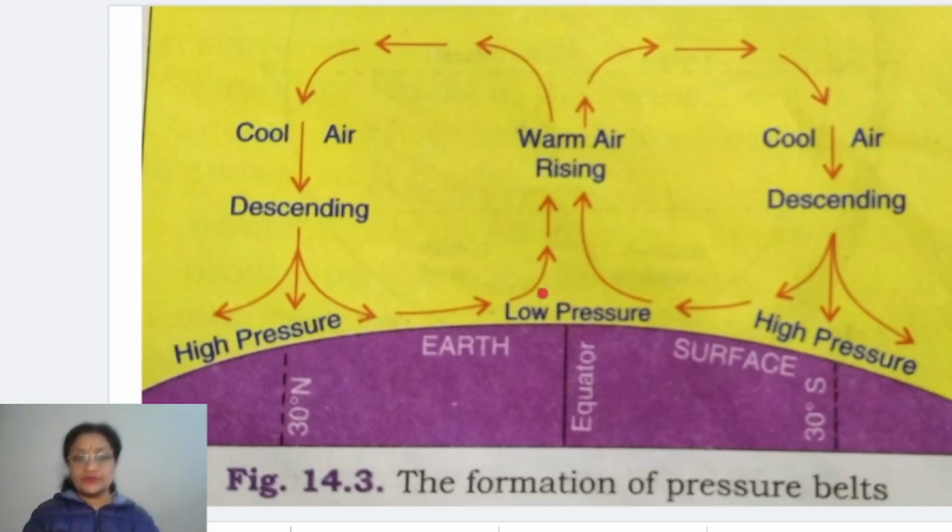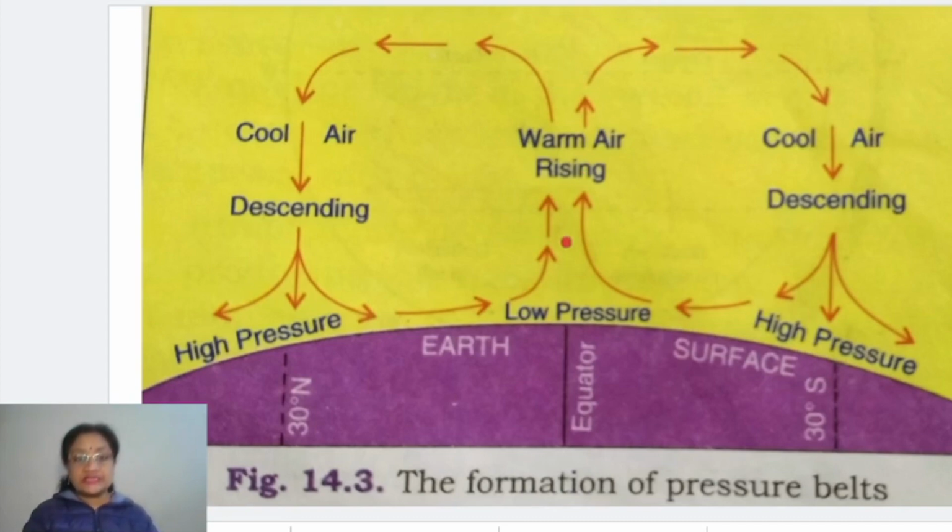You can see it's a high temperature area. So because of that, the air which is lying over there also becomes warm or hot. As it gets hot, it starts rising up. So when the air rises up, children, over the equator, it starts moving towards both the sides. On one side towards the northern hemisphere, the other side towards the southern hemisphere.